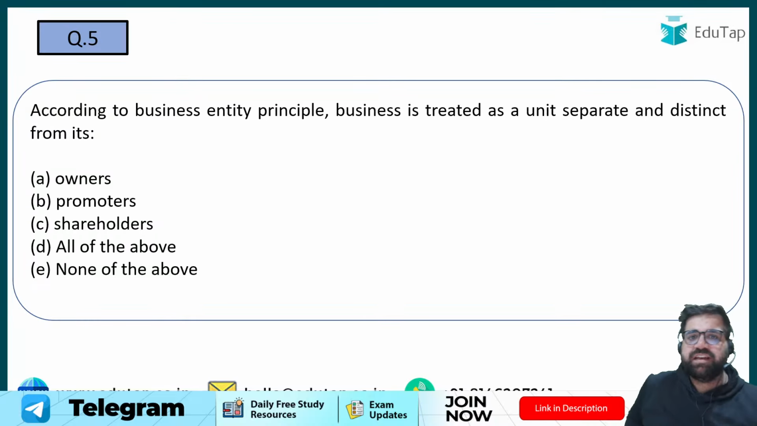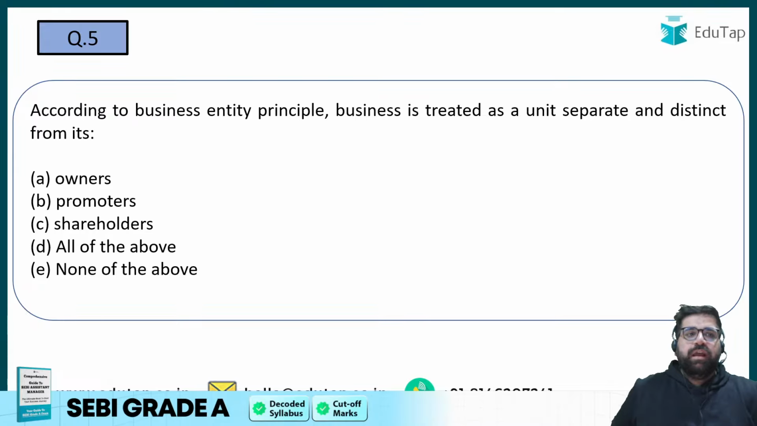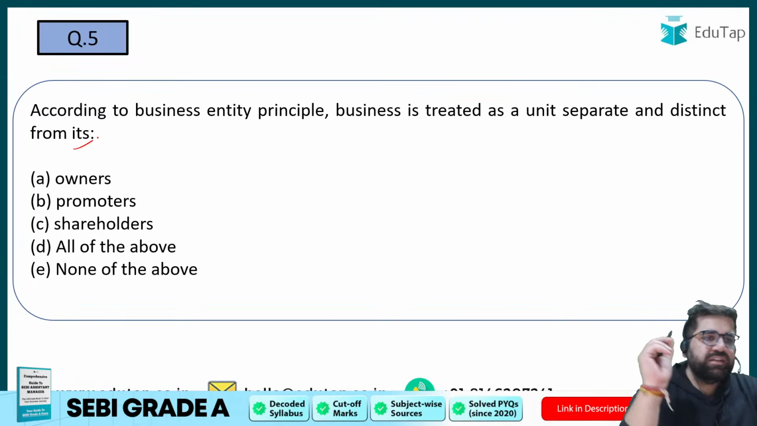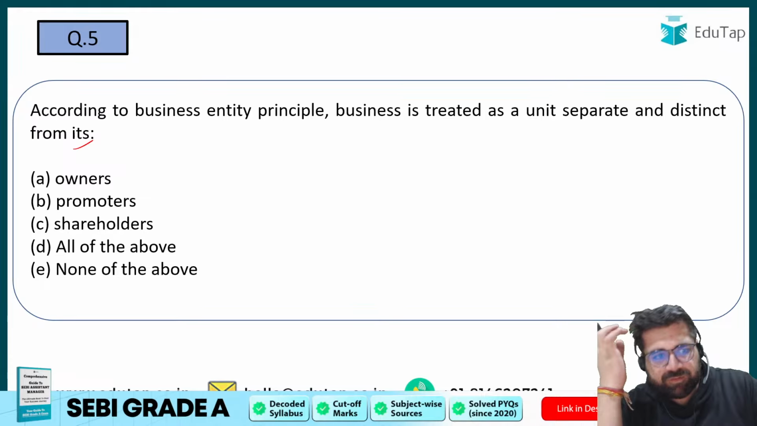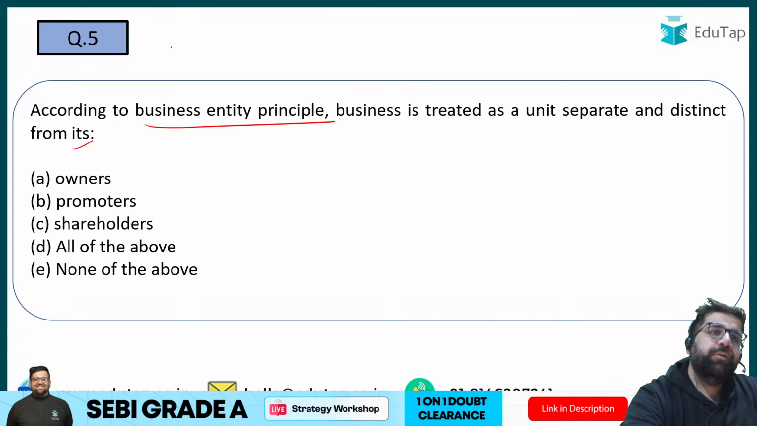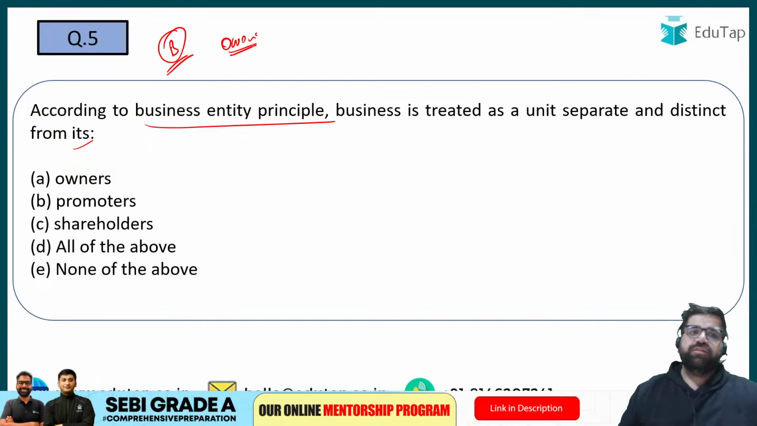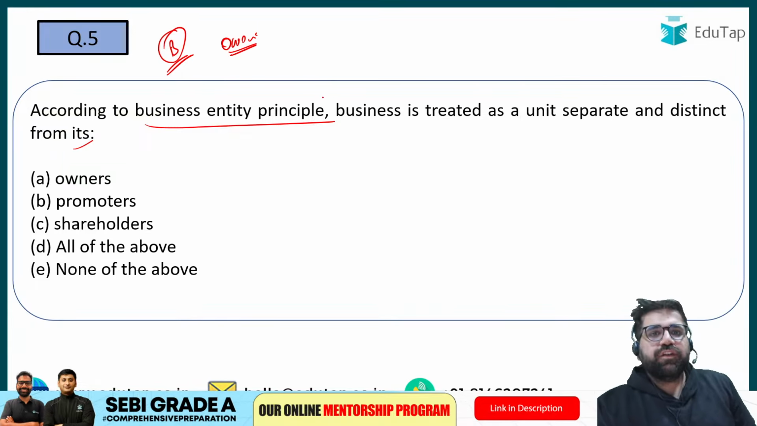According to the business entity principle, business is treated as a separate unit and distinct from its what? Owners, promoters, shareholders, all of the above or none of the above. Business entity concept basically says that your business is an artificial company and your owners are different, right? Now because of this entity concept only we have the accounts of capital and drawing.